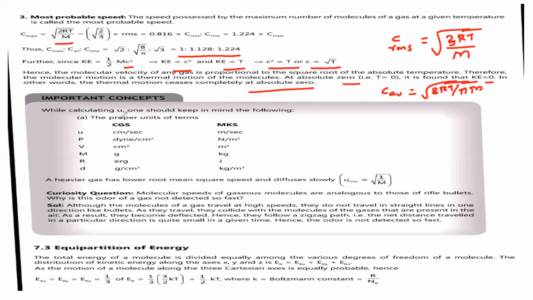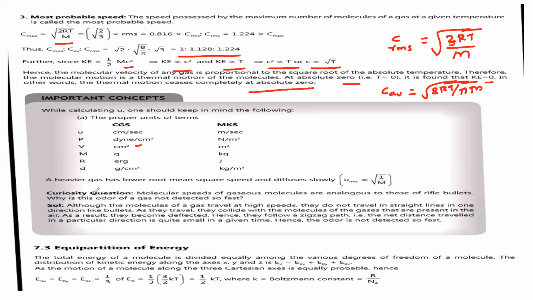So while calculating U, one should keep in mind the following things. C's unit is centimeters per second, P is dynes per centimeter square. U is called velocity, P is called pressure, V is called volume, M is called molar mass, R is called gas constant, and D is called density. All these things are not that much important.